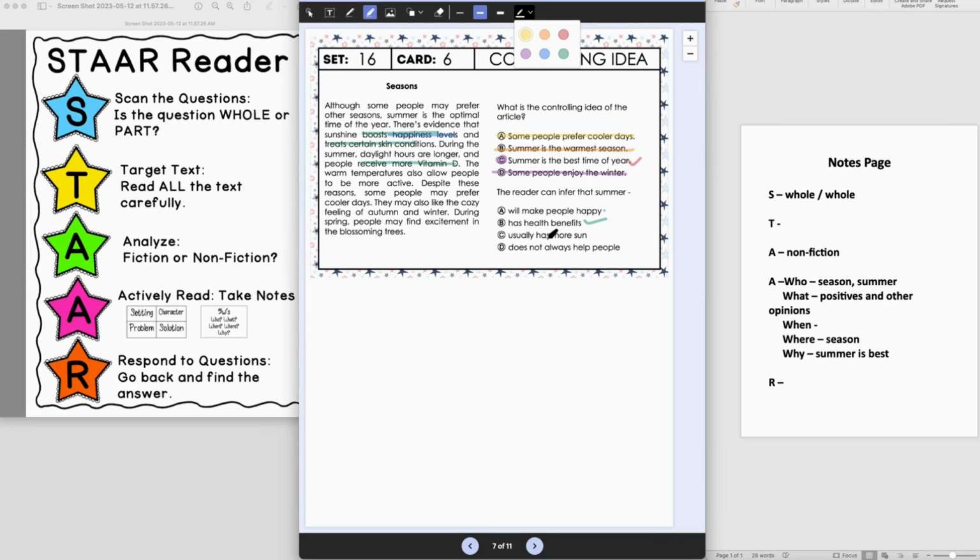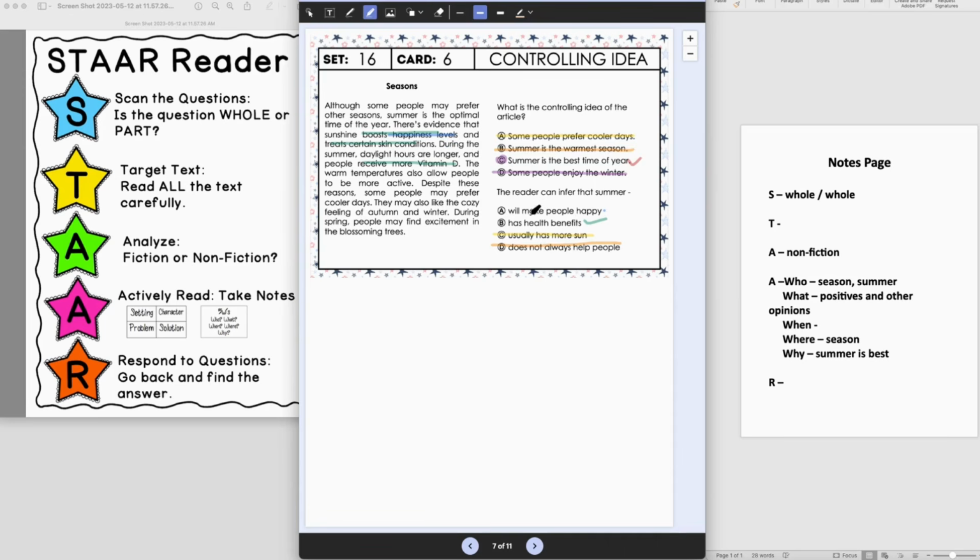C, that summer usually has more sun. Okay, well, that's kind of a given. I don't know if I would really say that's an inference. And D, summer does not always help people. Well, it talks about that some people don't necessarily find it their favorite, but I don't know if we can infer it does not always help people.